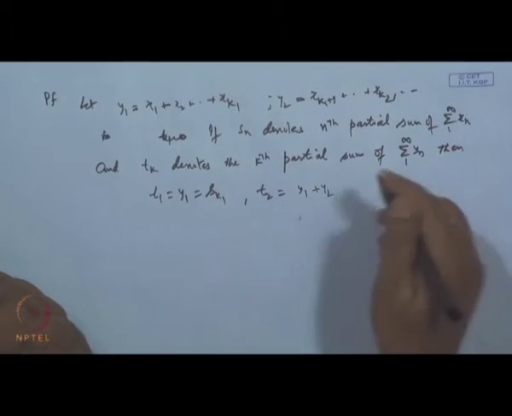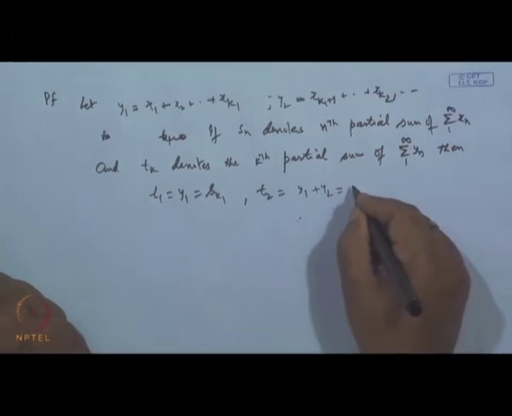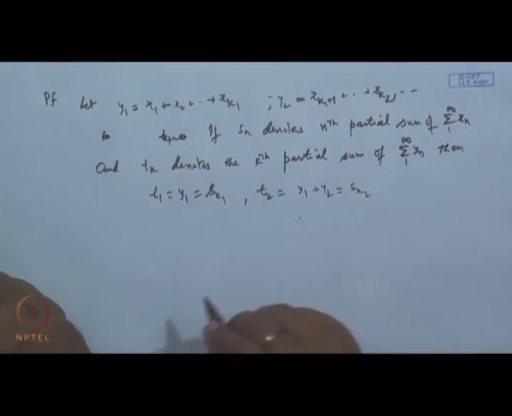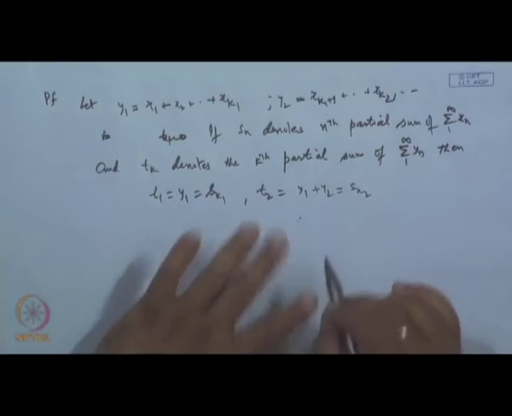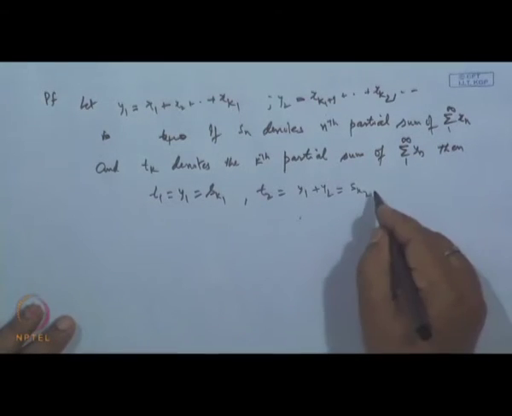This is equal to S k 2. Here y 1 is the term up to k 1, plus the second term of this new series, and it continues.